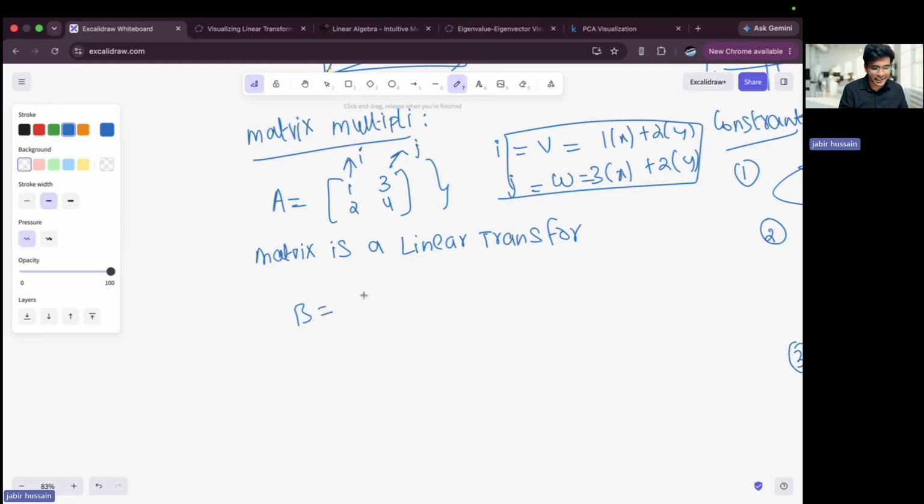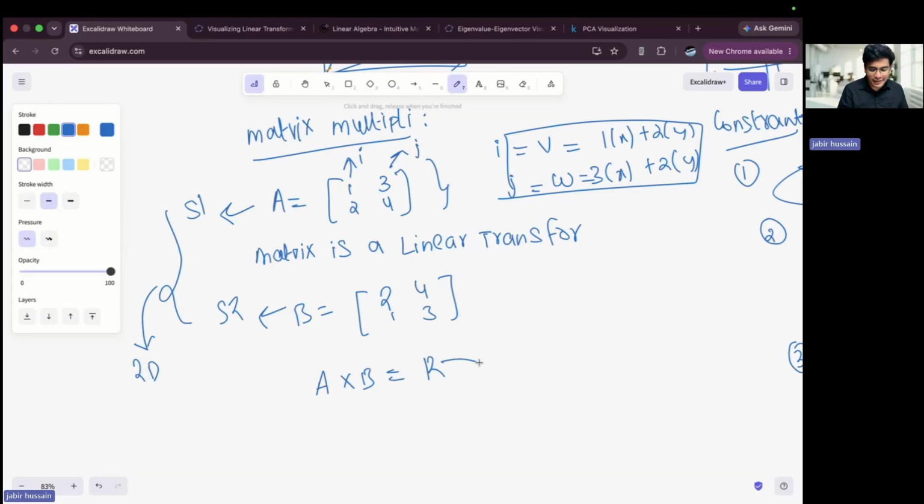I'm taking a matrix, another matrix, square matrix only, [2, 1; 4, 3]. Okay, I have taken the reverse. Now if I multiply, this represents space 1, this represents space 2, and these two spaces belong to two-dimensional space, and when I multiply I'm getting r, and this also represents another transformation. So when you're multiplying, a transformation is happening, a lot of things are happening. Let me show you how this space looks like.